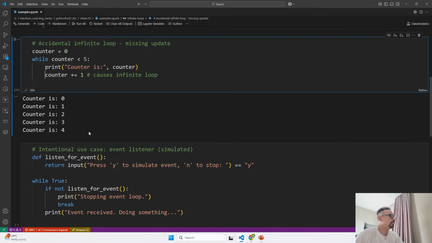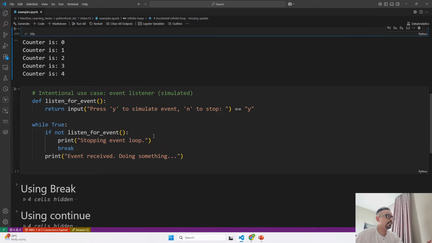Now let's go ahead and understand our third use case, that is an event listener. In the event listener, the function listen for event asks the user to press Y to simulate an event and N to stop an event. In the loop, if the user doesn't press Y, it prints stopping event loop and breaks out of the loop by using the break statement. If the user does press Y, it is going to print event received over here.